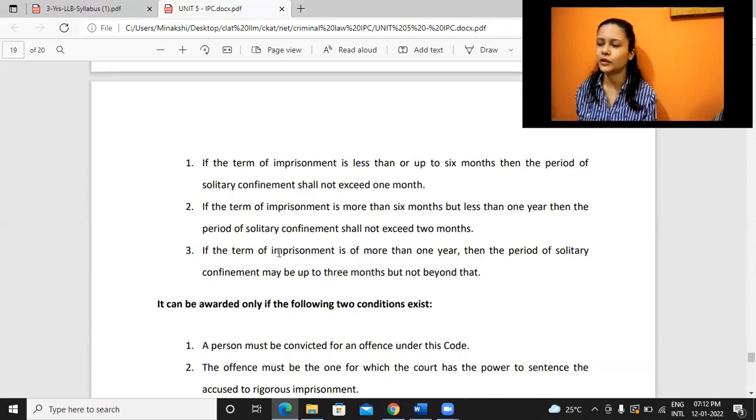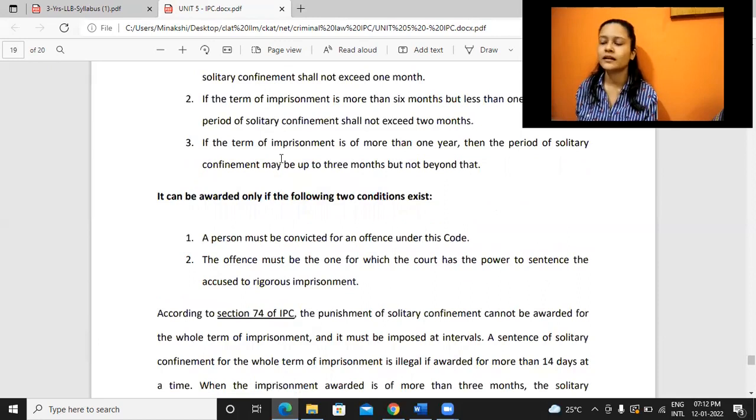So this is what we have roughly as the provisions: if the term of imprisonment is up to a maximum of 6 months, in such cases solitary confinement shall not exceed 1 month. Out of 6 months or whatever duration, only 1 month may be solitary confinement. If the term of imprisonment is more than 6 months but less than 1 year, then the period of solitary confinement shall not exceed 2 months. If it is more than 1 year, then solitary confinement may be up to 3 months only.